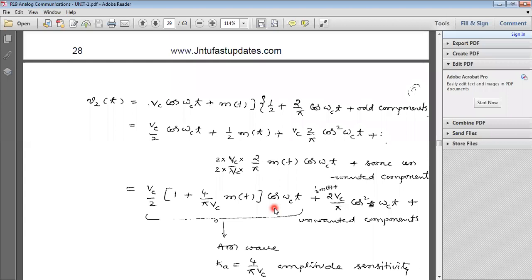What is that amplitude? VAM, which is Vc into 1 plus Ka m of t. Therefore, the first term is the same as the AM wave. So for this term, you represent it as the AM wave, and all remaining terms are considered as unwanted components.